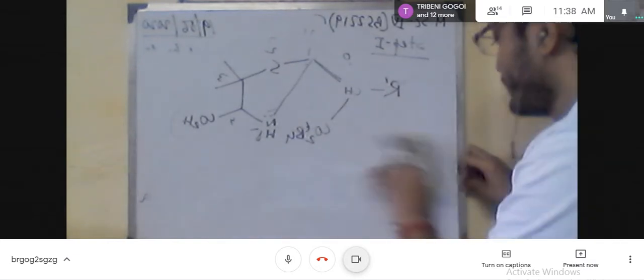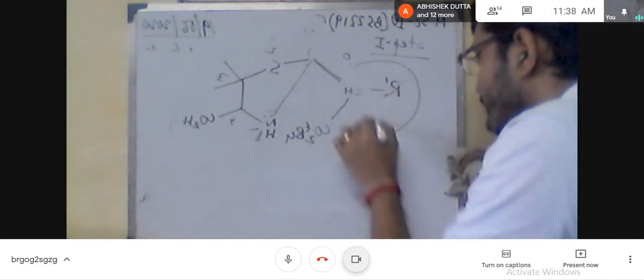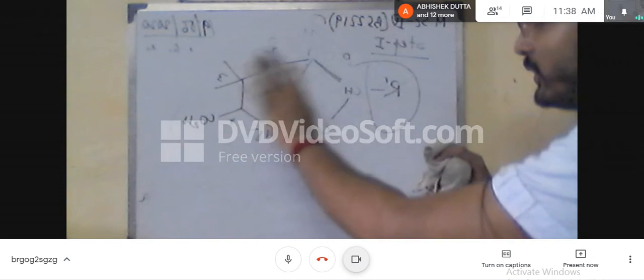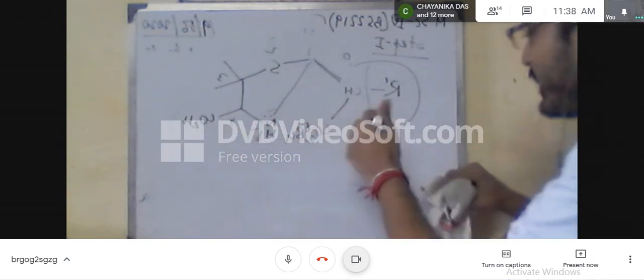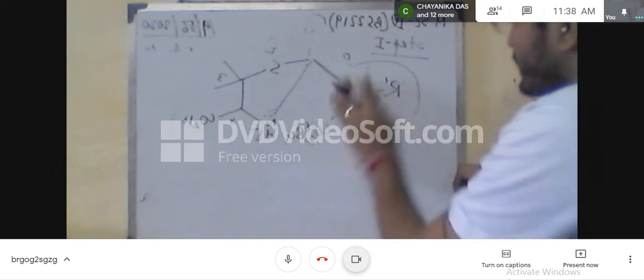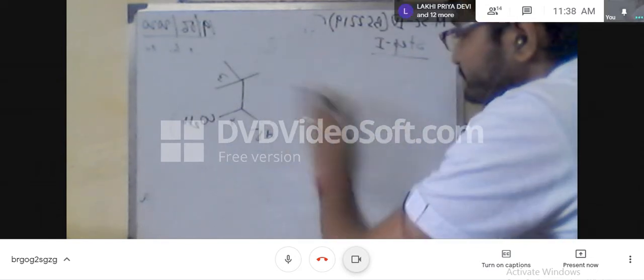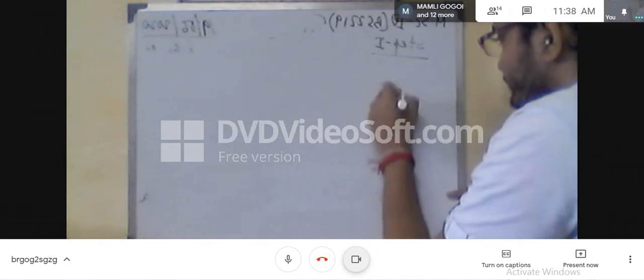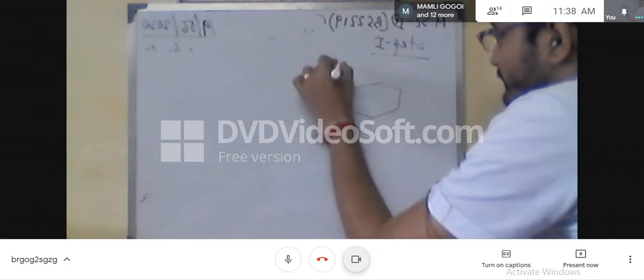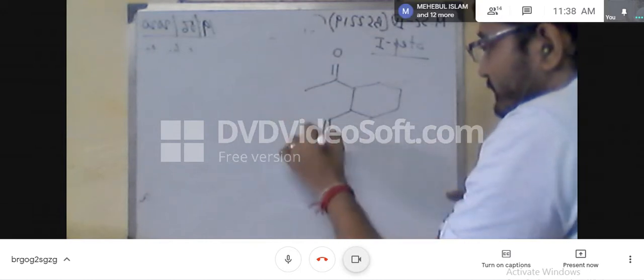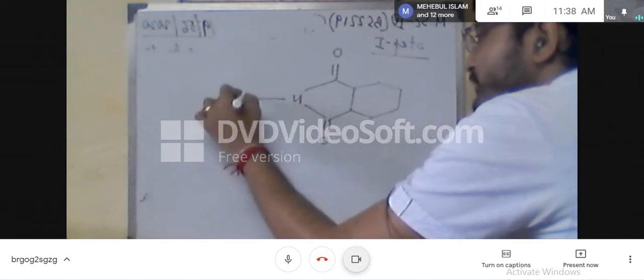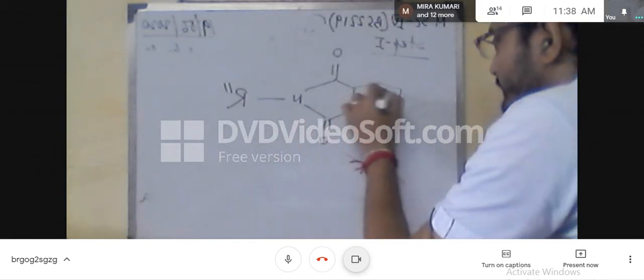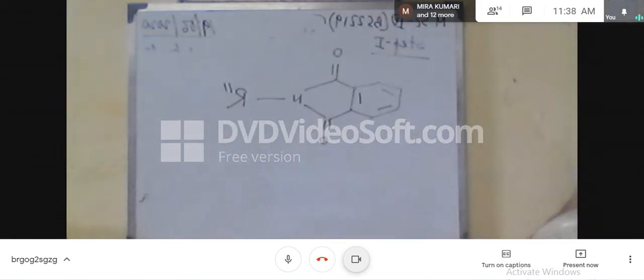Now we will be concerned with this part. So just write like this way. Now I am writing this portion as R double prime. And this is the phthalimide. Now in between these two carbonyl centers, both the centers are not equally electrophilic in nature. One center is more electrophilic, another center is less electrophilic. Because you know when this is the phthalimide derivative, we can show the resonance structure like this way.